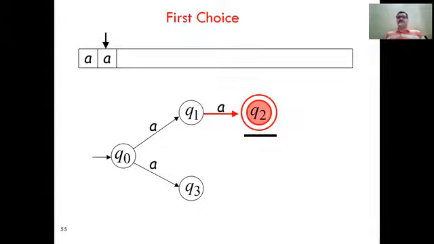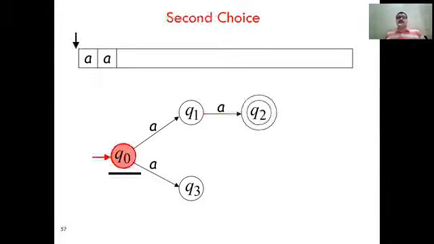So if our machine chooses the first path, then after reading AA we reach the final state. If we choose the other path, we start with Q0, the initial state, and after reading A we move to state Q3.